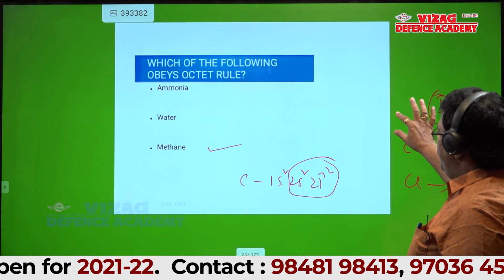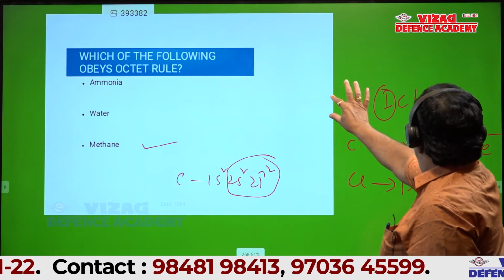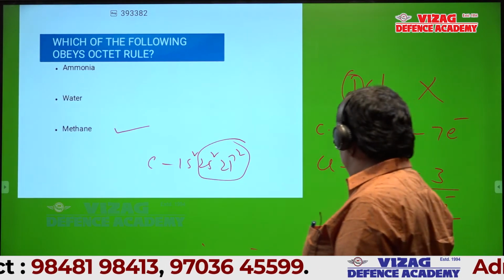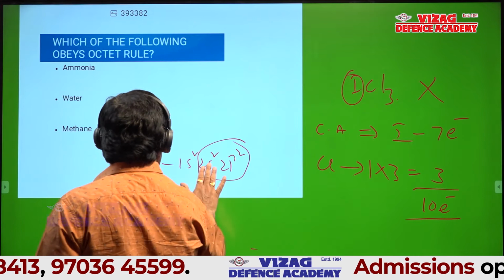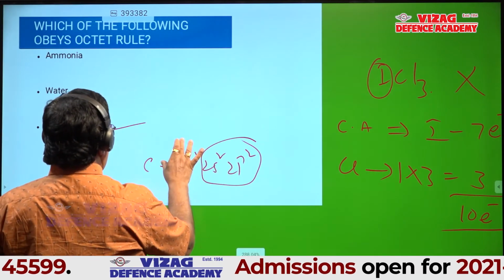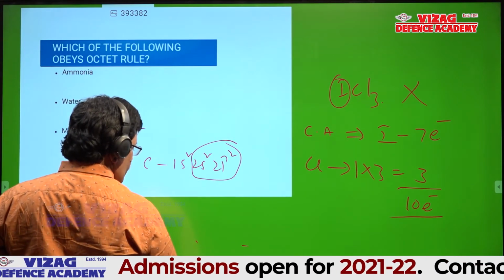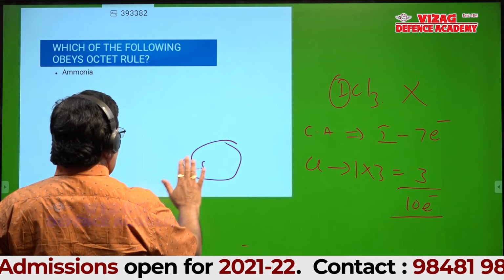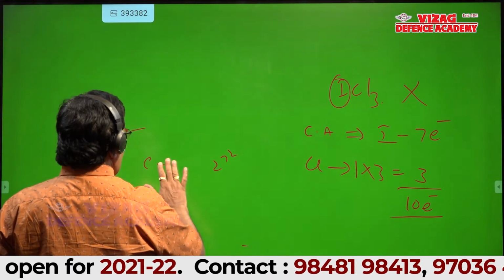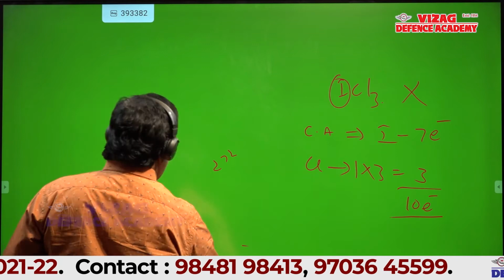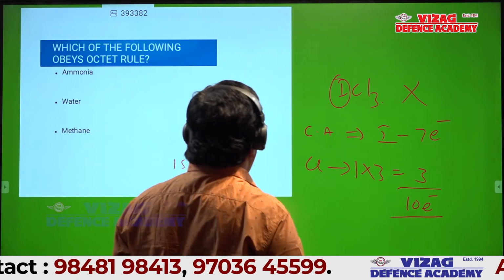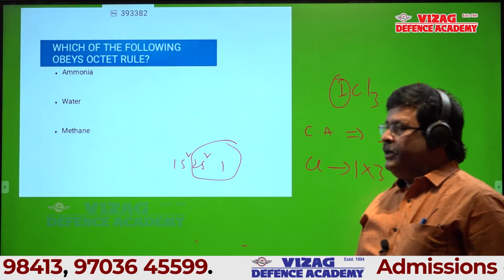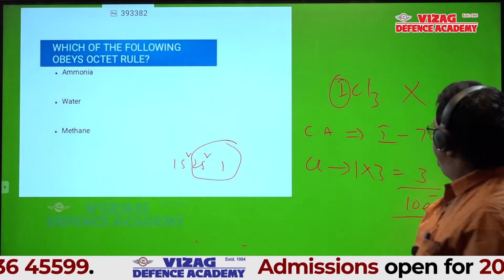Sir, can you show the right side? Third group. Central atom.